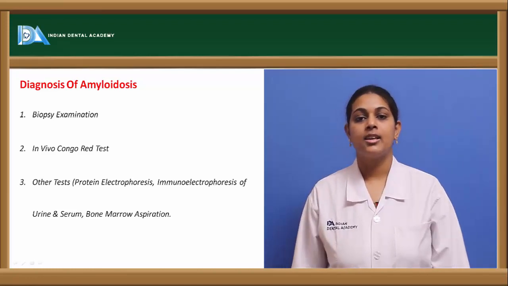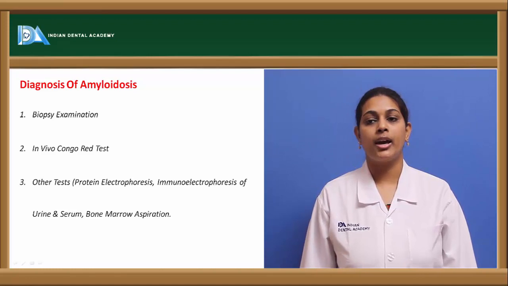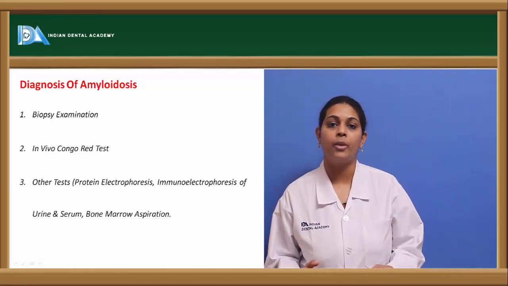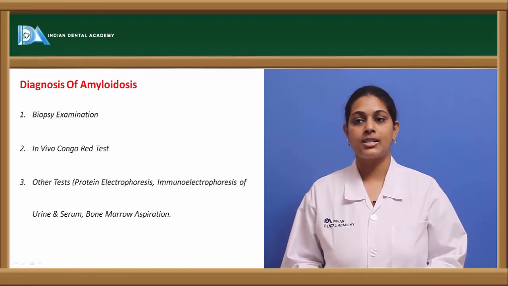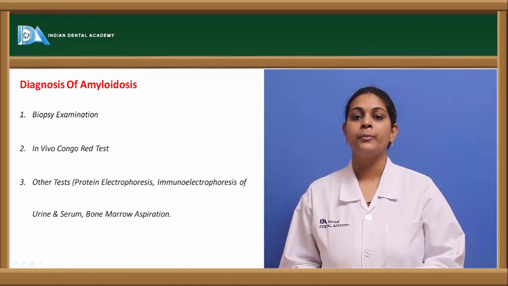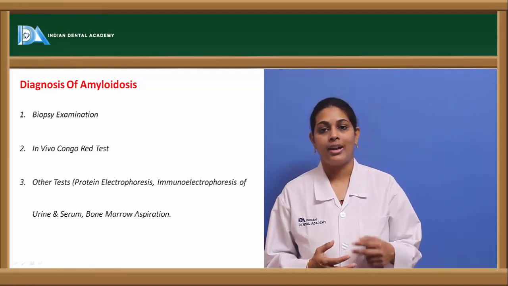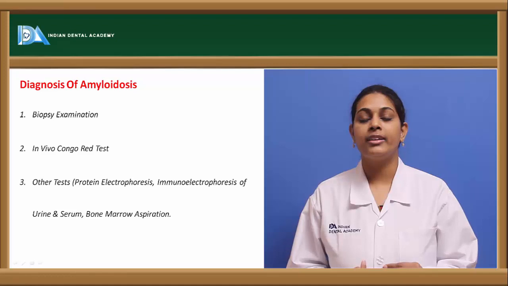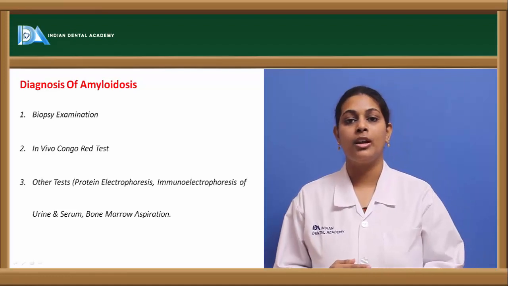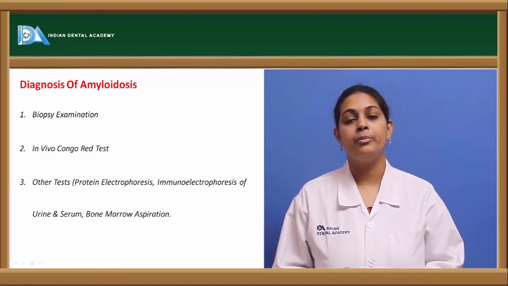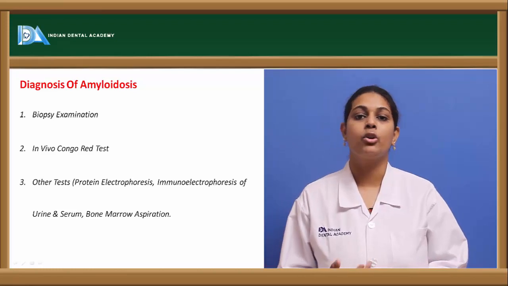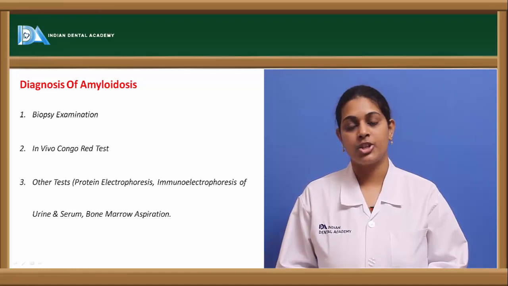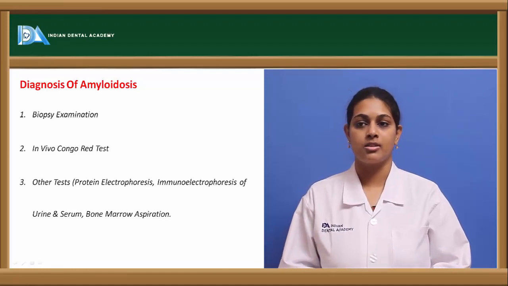Coming to another test, protein electrophoresis, where the protein macromolecules are separated based on molecular size, and this helps in diagnosing abnormalities in the protein. Immunoelectrophoresis is majorly done to identify the immunoglobulin level, where mu, alpha as well as delta immunoglobulins can be identified, and based on this it can be suggested what type of amyloidosis it is.